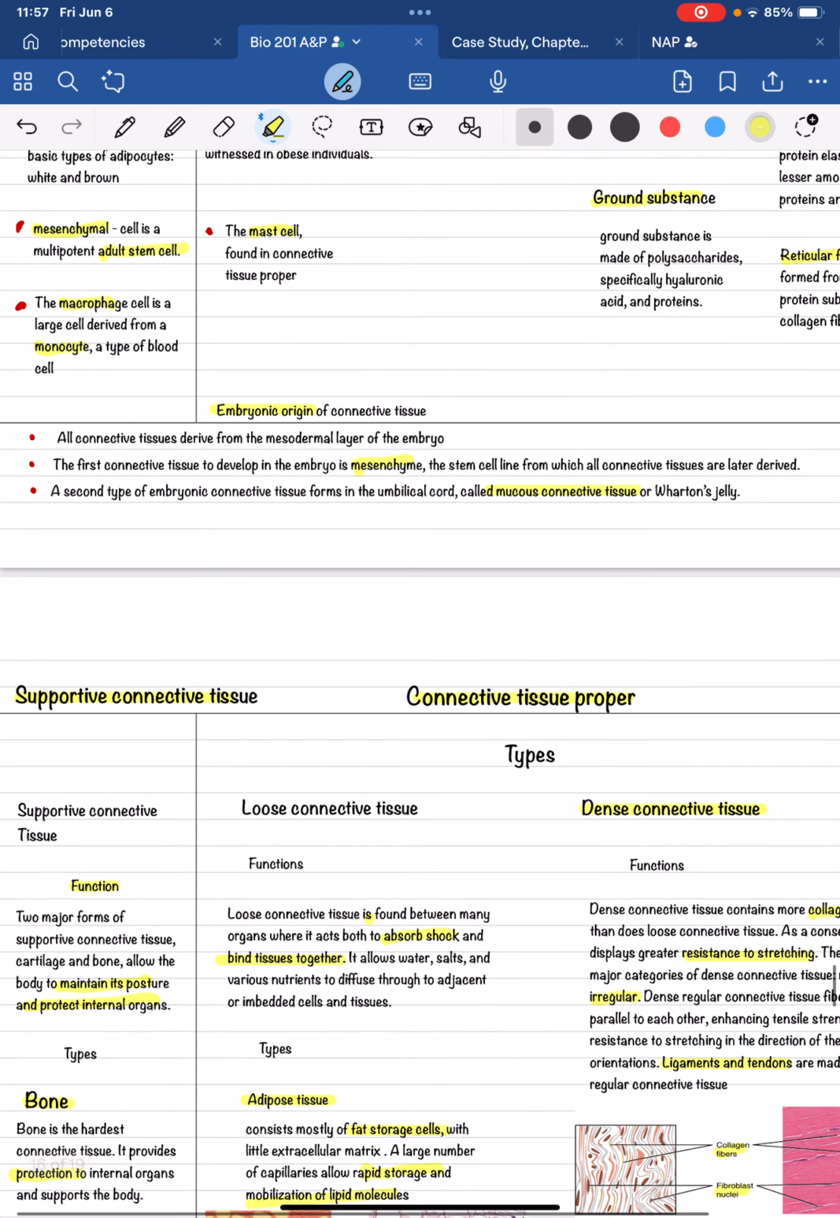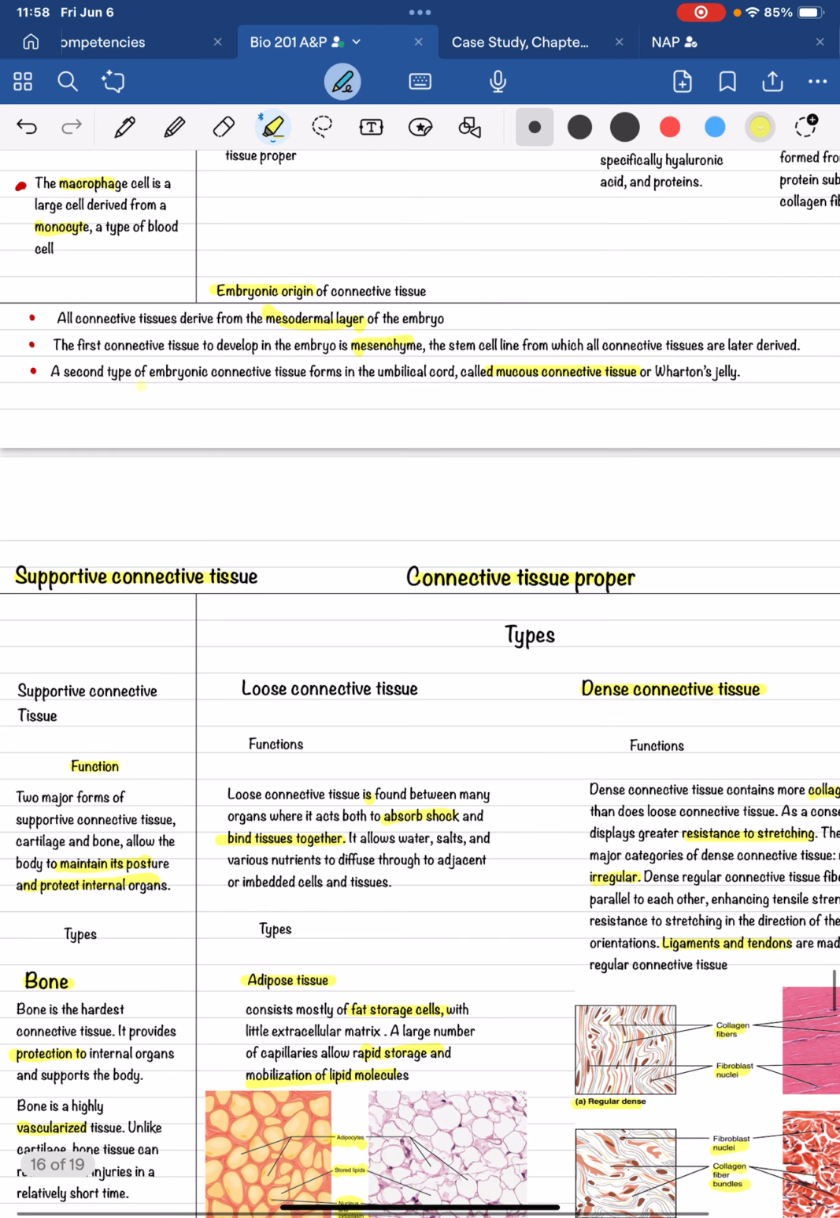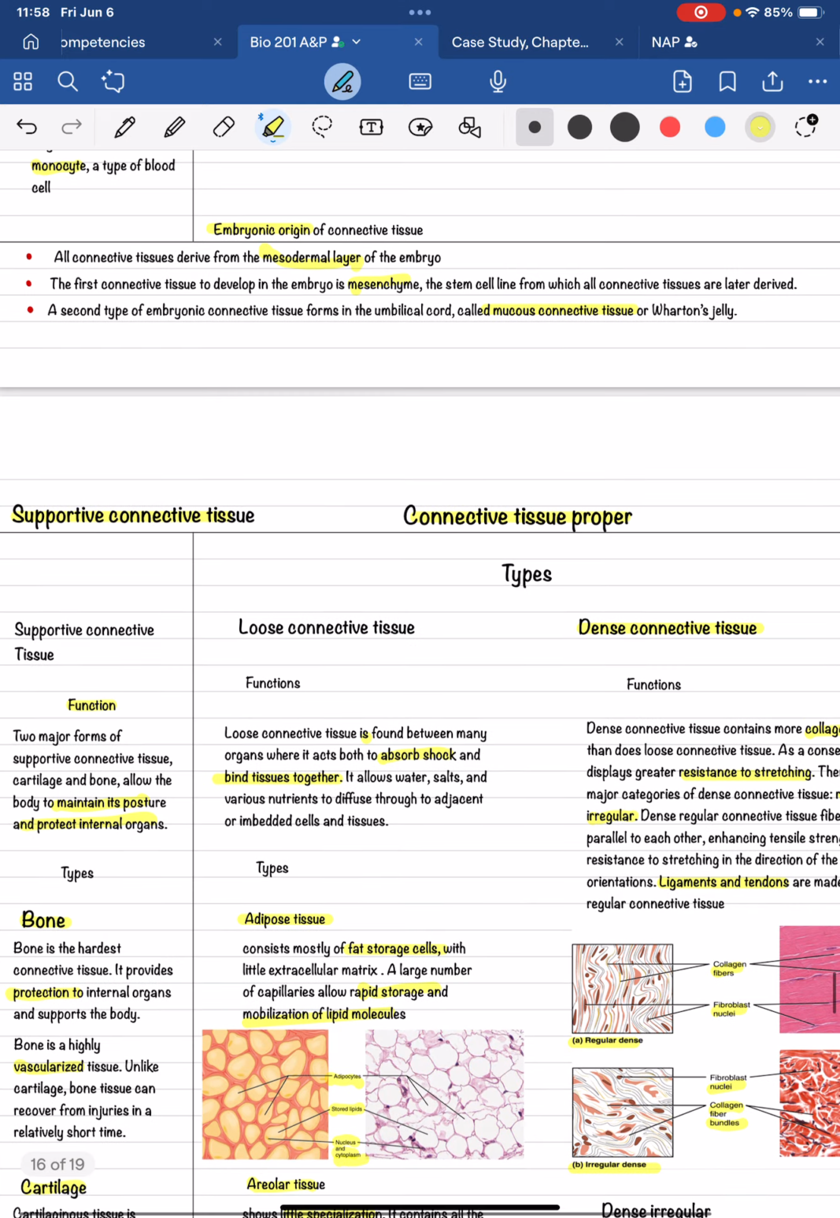The embryonic origin of connective tissue. All connective tissue is derived from a mesodermal layer. The first connective tissue to develop in the embryo is the mesenchyme. It's that adult stem cell line that all of the connective tissues are later derived from. And another embryonic type is mucous connective tissue, which is not there after birth, it becomes dispersed into the body.